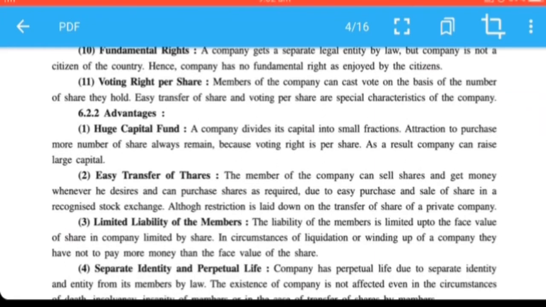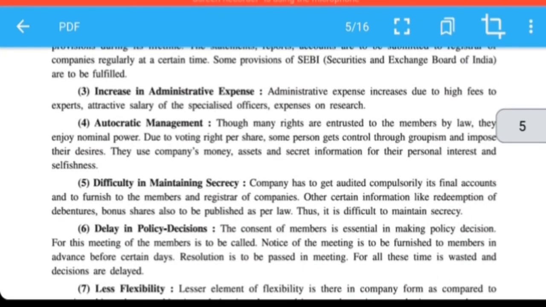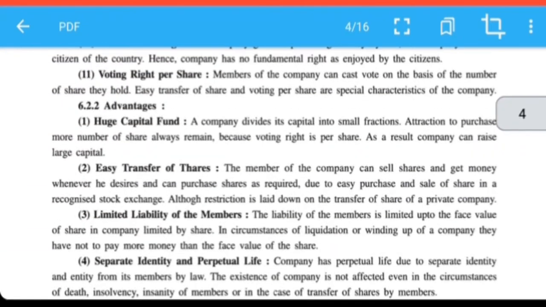Now, I will explain what are the advantages of joint stock company and what are the limitations of joint stock company. The first advantage of joint stock company is huge capital fund. A company divides its capital into small fractions. The amount of shares the company can subscribe over its lifetime is known as authorized capital. That authorized capital is divided every year so that they can issue the shares.